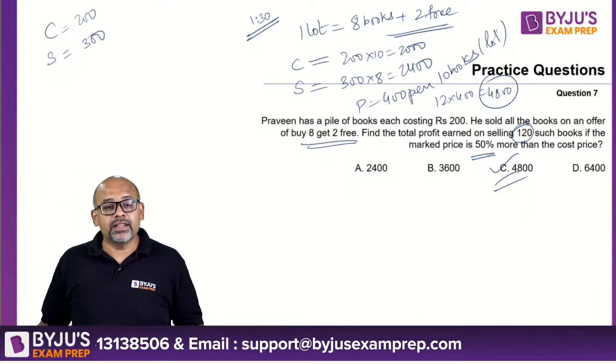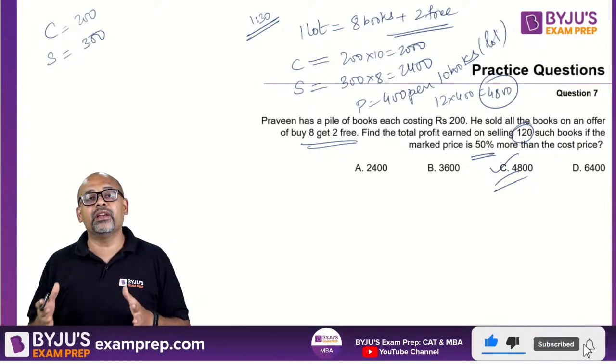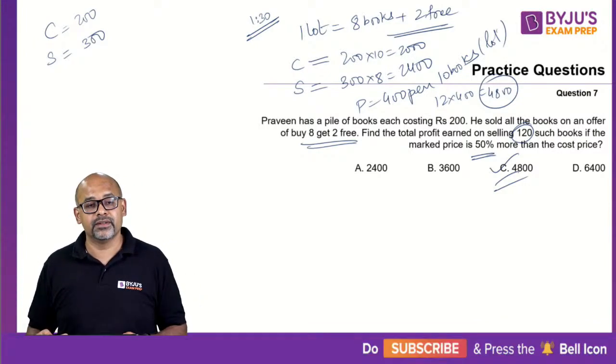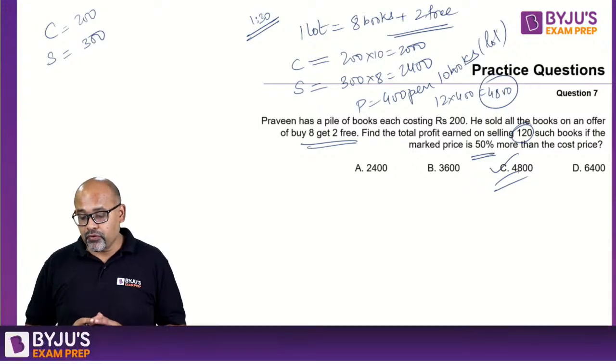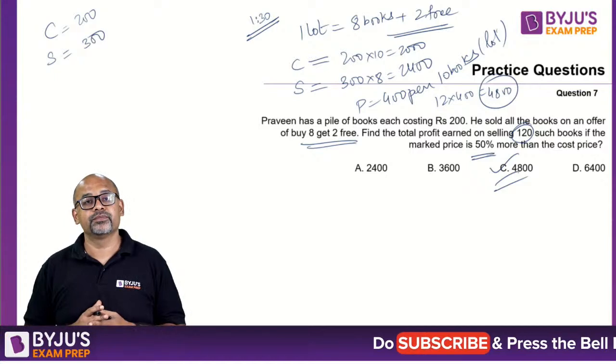Okay? Yeah, Vicky, that's the whole idea. This is an easy question. It is supposed to trap many students in different ways. Okay, so 400 into 12 is 4800 and that is your answer. Clear?